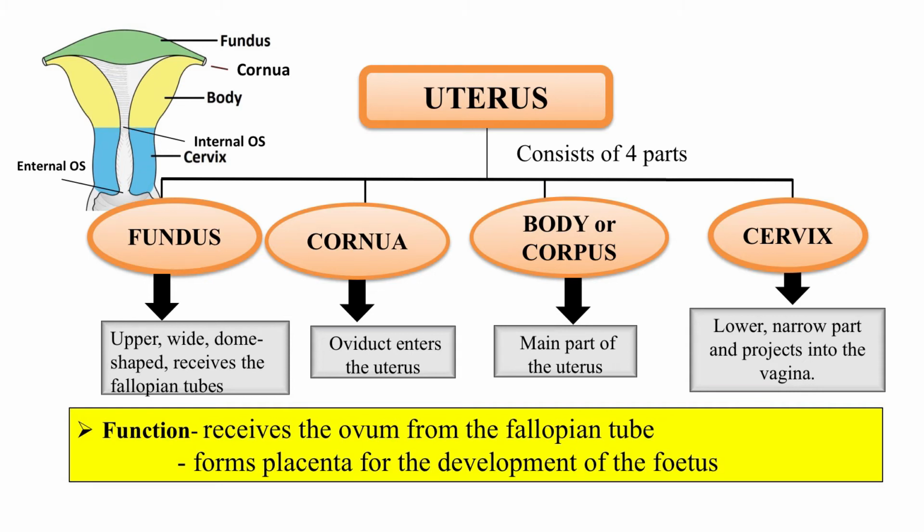And finally, the cervix, which is the lower narrow part and projects into the vagina. The cavity of the cervix between the internal os and external os is known as cervical canal, and the major function is it will receive the ovum from the fallopian tube. It forms the placenta for the development of the fetus.